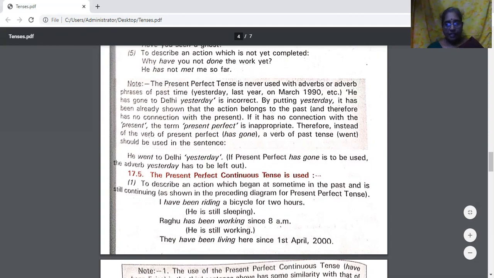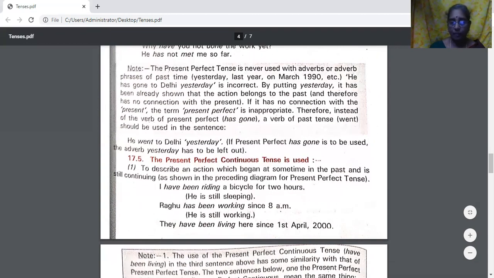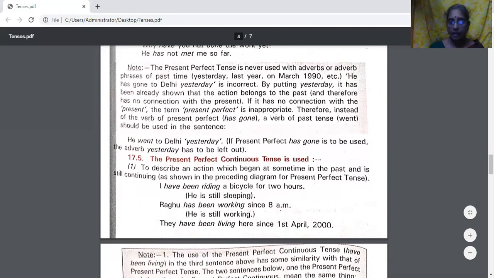Now the present perfect continuous tense. It is used to describe an action which began at some time in the past and is still continuing. I have been riding a bicycle for 2 hours. Means he is still riding. Raghu has been working since 8 a.m. Means he is still working. They have been living here since 1st April. Means still they are living.